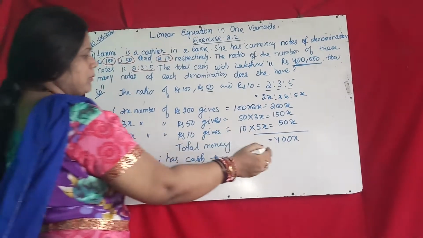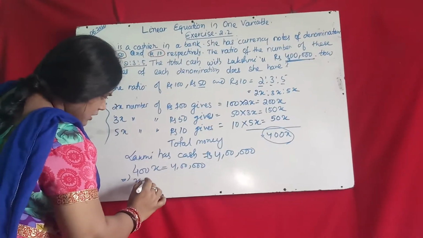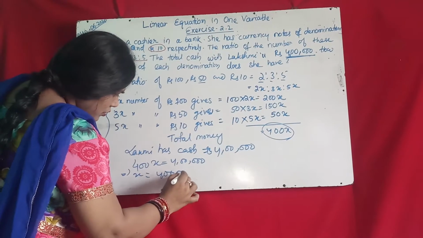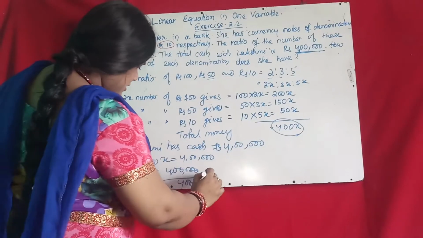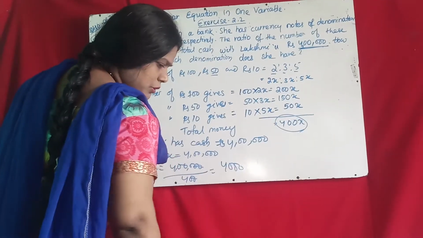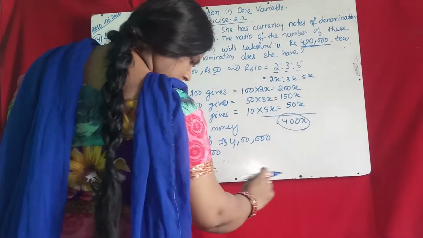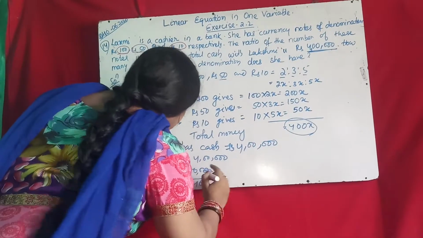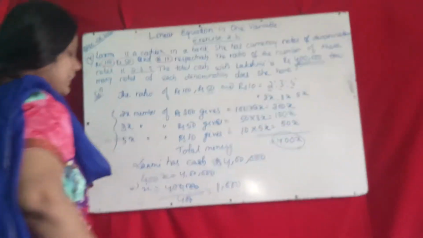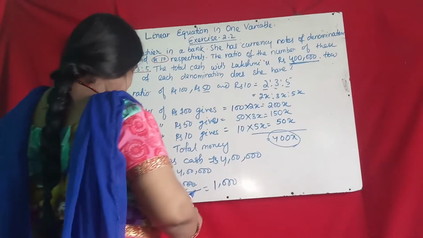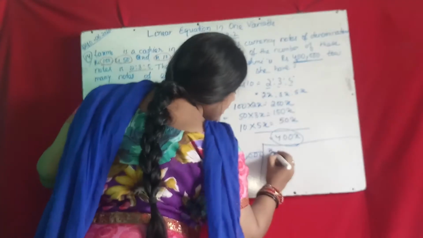Okay, here the total money we got is 400x. So 400x equal to 4 lakh rupees. So x equal to 4 lakh by 400, that is 1,000. Okay, so 1,000 number. So here x equal to 1,000.